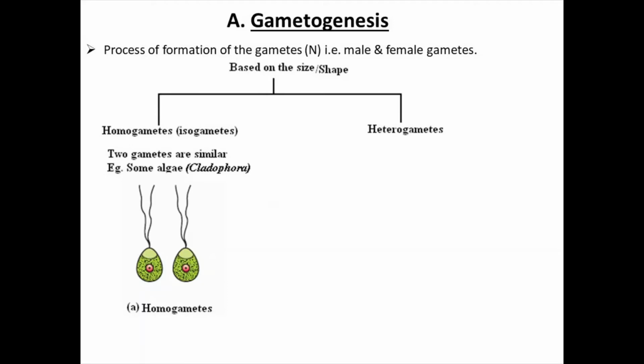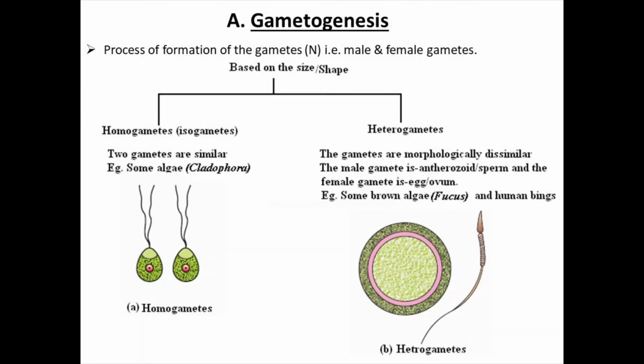But opposite to that, in the heterogametes the two gametes are dissimilar, means the male gamete is motile, which is commonly called a sperm, and the female gamete, which is usually non-motile, is called the egg. The example for it is the brown algae, Fucus, and human beings. So it is very important to learn the examples for it, students.